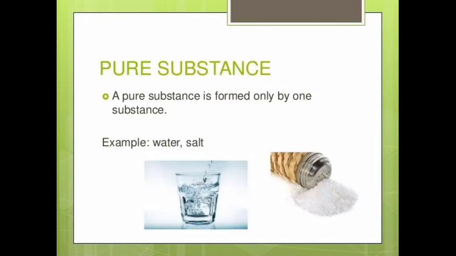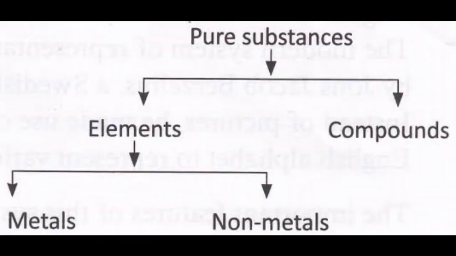Our next topic is pure substance. A pure substance is formed only by one substance. Therefore, its constituents cannot be separated by simple physical methods. Now, again the pure substance is divided into two types, that is elements and compounds.